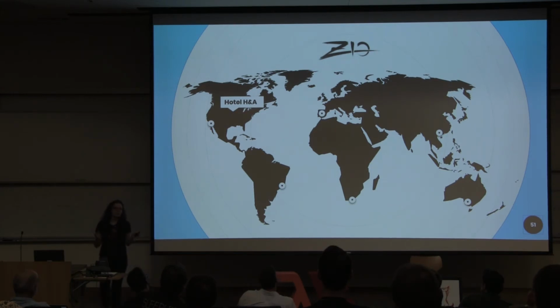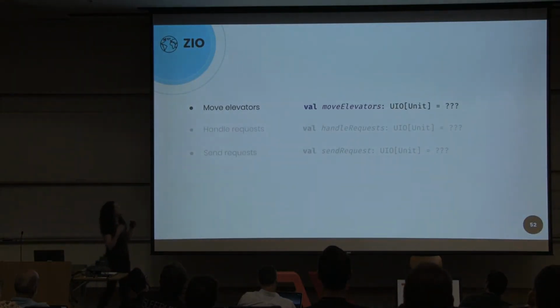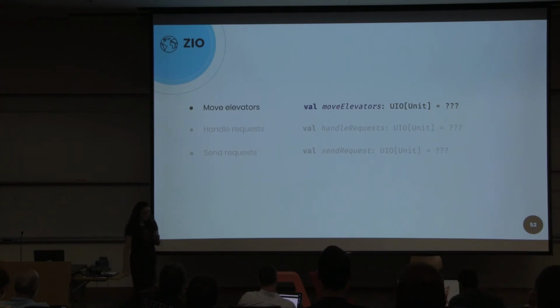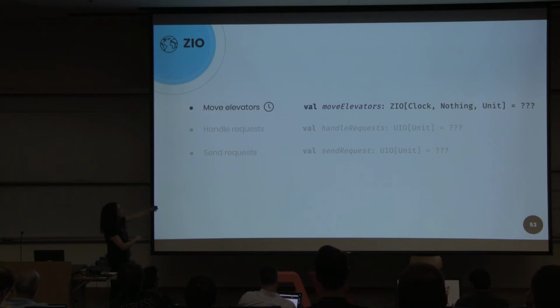Let's think about our effectful program. How could we describe our programs? The action that we want to do is to move the elevators, right? It would be an effectful program that will update the state of the elevators every time. But actually, we want to move the elevator and change the state every T period of time, which means we need a clock.